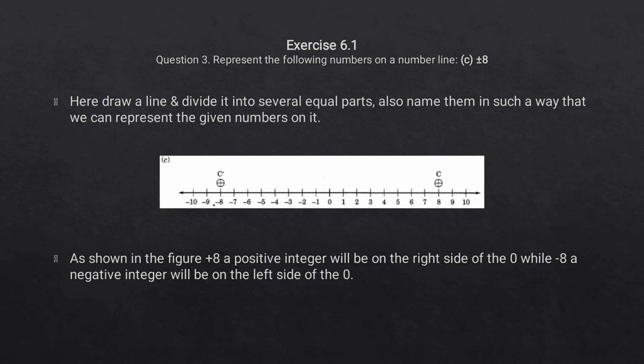Now, as we know that positive integers are always on the right side of 0, thus plus 8 will be marked on the right side at an interval of 8 units from 0. And similarly, as we know that negative integers are on the left side of 0, thus minus 8 will be marked on the left side at an interval of 8 units from 0.